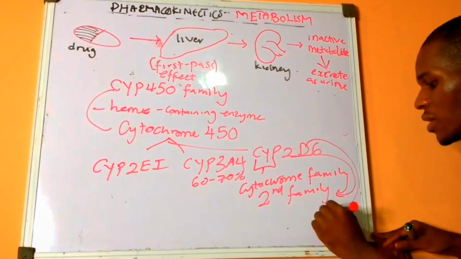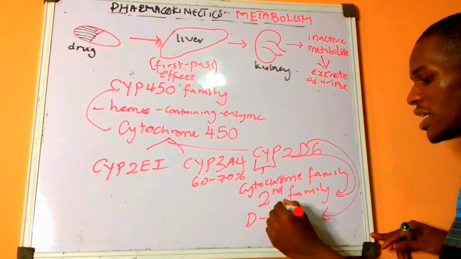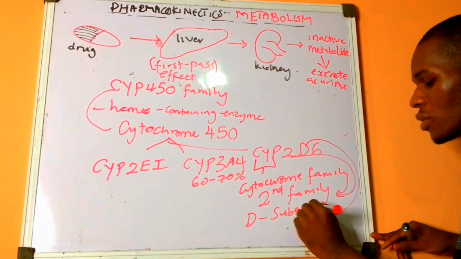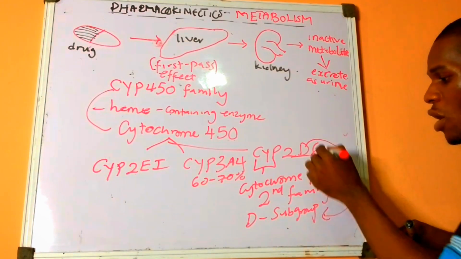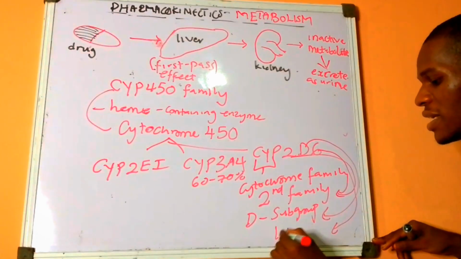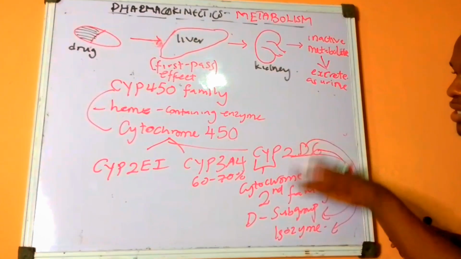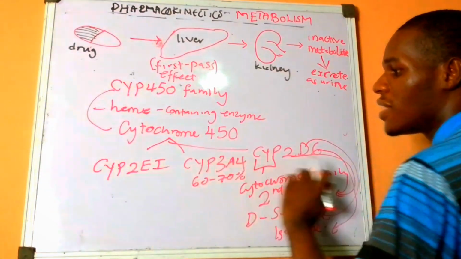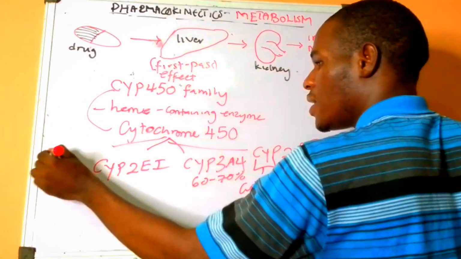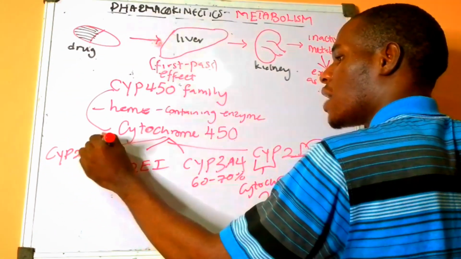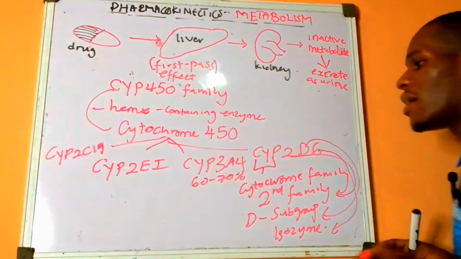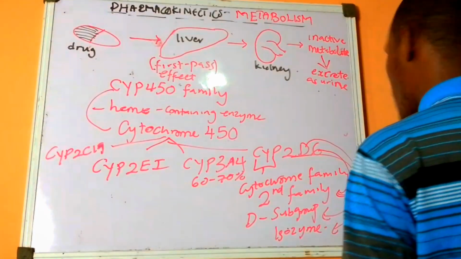The third one, it belongs to the D subgroup. That is the subgroup family, while the sixth or last one is the isozyme. We don't really need further details about this, but just know that these are the ones, and we have other CYP450 family.